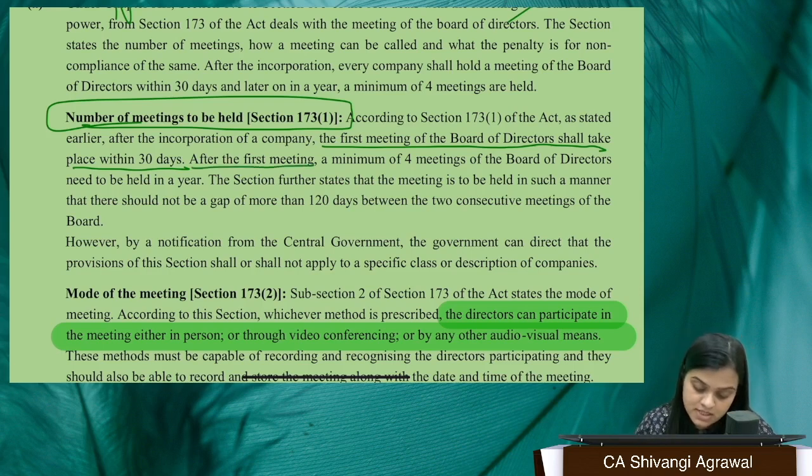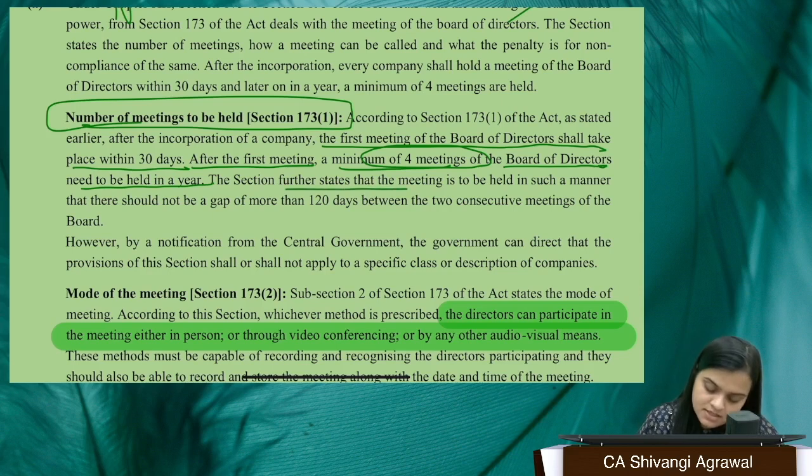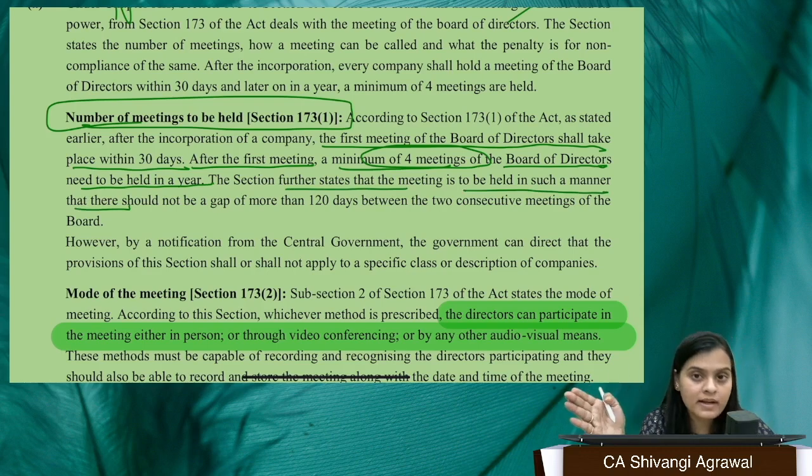After the first meeting, a minimum of 4 meetings of the board of directors need to be held in a year. So, 4 meetings every year. The section further states that the meeting is to be held in such a manner that there should not be a gap of more than 120 days between two consecutive meetings.